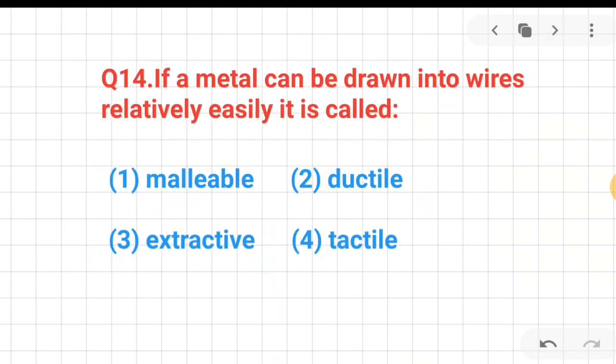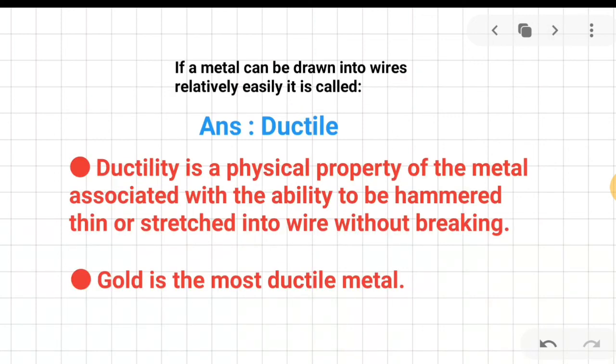Question number 14. If a metal can be drawn into wires relatively easily, what is the property called? Malleable, ductile, tactile, extractive. The correct answer is ductile. Remember that ductility is a physical property of a metal associated with the ability to be hammered thin or stretched into wire without breaking. And also please kindly note down that gold is the most ductile metal, and after gold it's platinum.